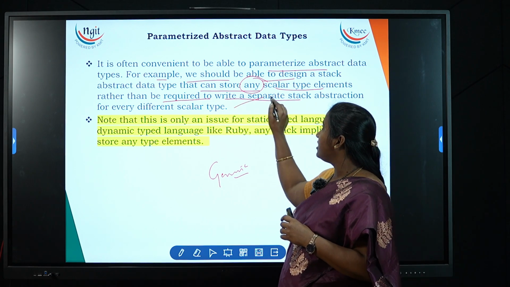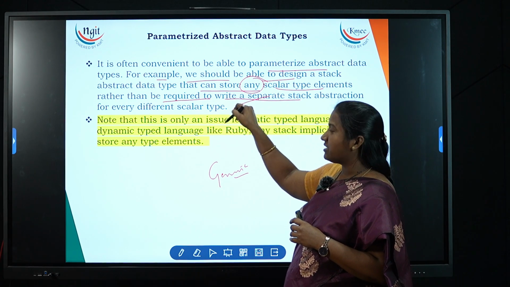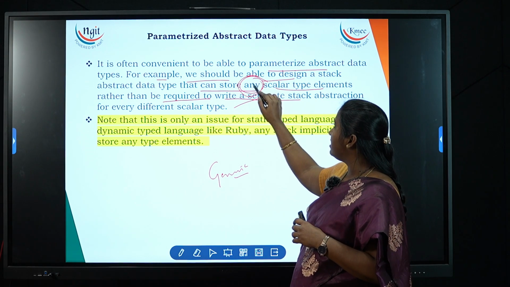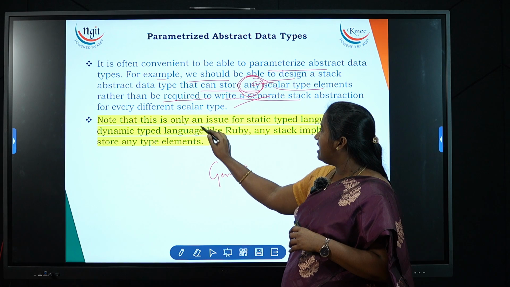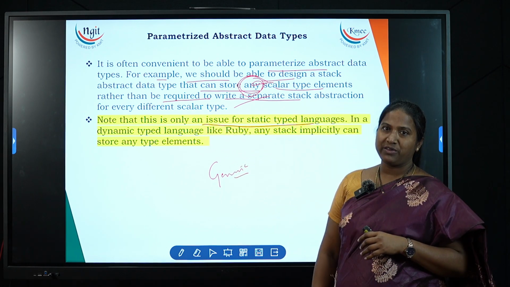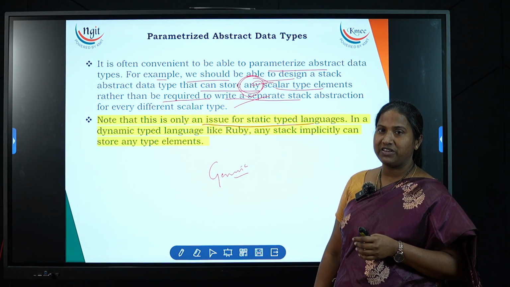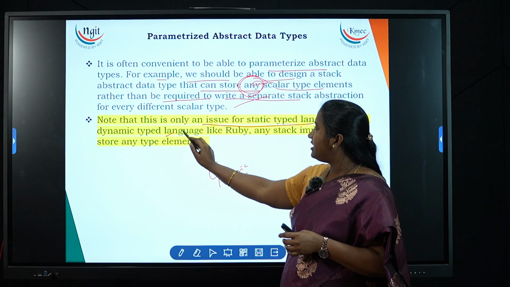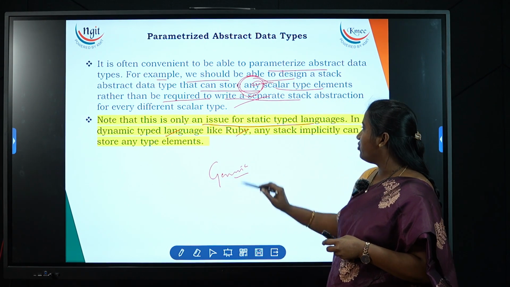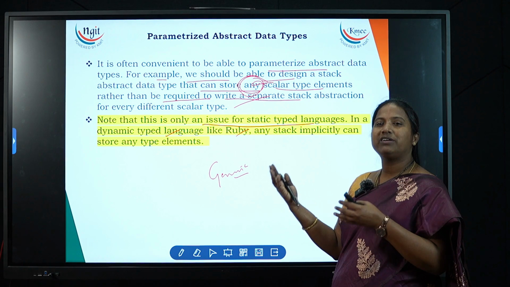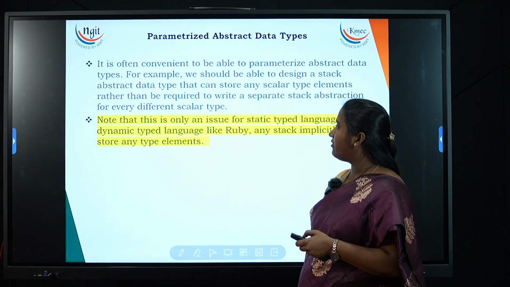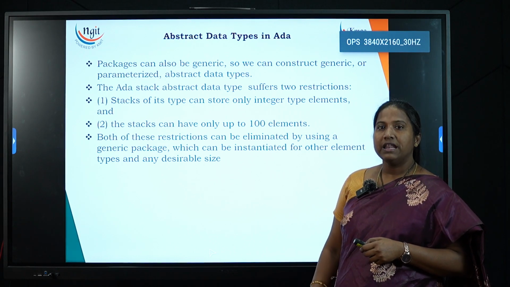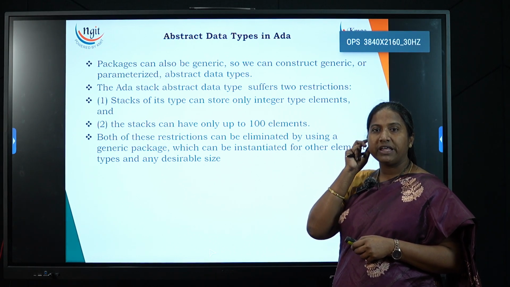So the first point is that parameterized ADTs ensure we can give any scalar type. Now, note that this is only an issue for static typed languages, as mentioned in the previous slide. It is not for dynamic typed languages like Ruby, because anyhow it takes any kind of data type. That's why we ignore Ruby here. Now let's talk about each language.